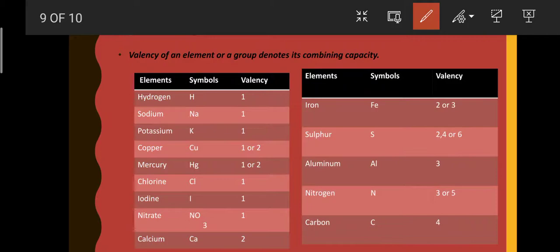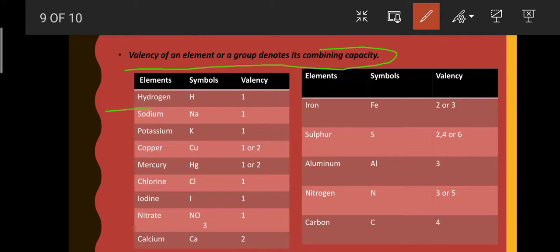Now let's come back to the topic of valency. The valency of an element or a group denotes its combining capacity, meaning the capacity in which it combines. Let's learn some symbols and their valencies.